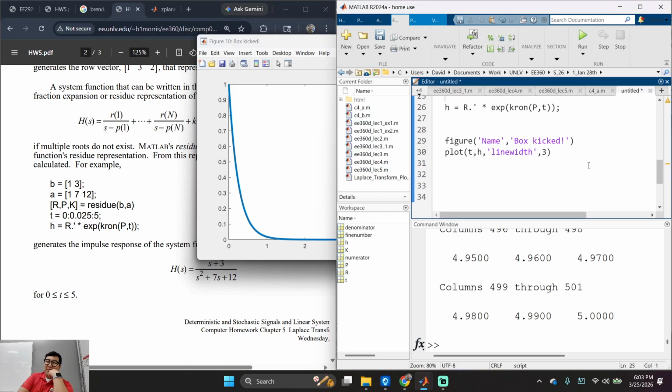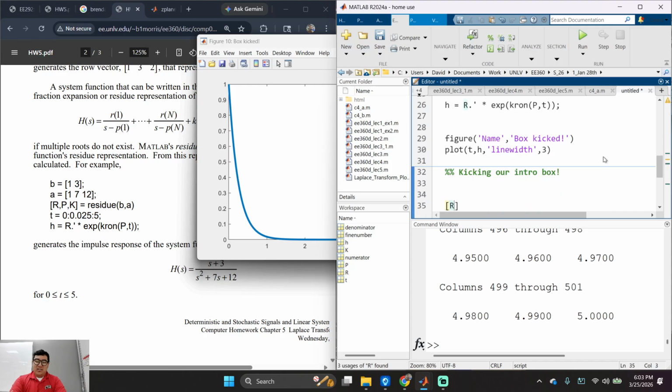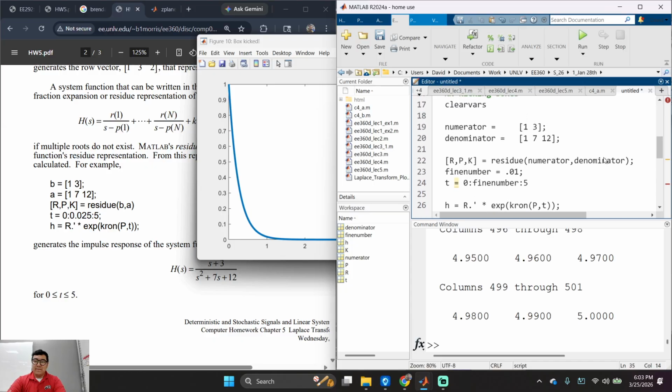Hey, what if I do the following? Because this is a good lesson, okay? Kicking our intro box. So I'm going to do the following. I'm going to do R1, P1, K1, okay? Is equal to, what do you call it?